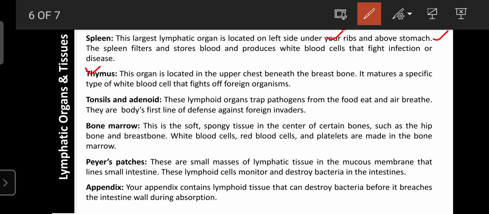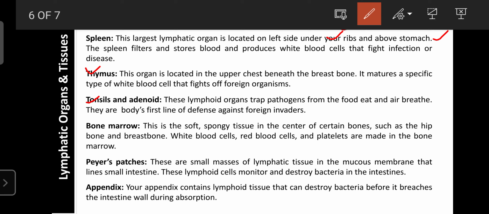Next are the tonsils or adenoids. These are present in the oral cavity. Tonsils also play an important role in the immune system because they consist of T lymphocytes and B lymphocytes. So when you take food or breathe air, it can be filtered of foreign invaders by the tonsils. That's why the tonsils are known as the first defense commander. They are present in the roof of the oral cavity and consist of rich lymphocytes. They have the capability to fight foreign substances and microbes present in the food and whatever air we breathe in.